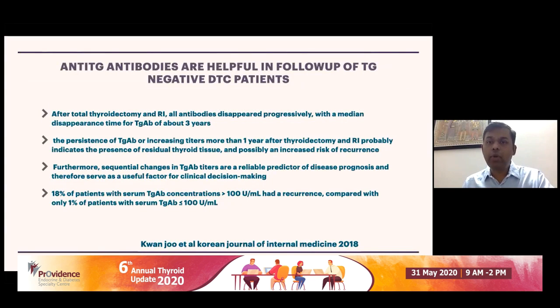Anti-TG antibodies are helpful in the follow-up of TG negative differentiated thyroid cancer patients. Anti-TG antibodies are present commonly in autoimmune thyroid disease and even otherwise. Their main problem is that they interfere with the thyroglobulin assay. Thyroglobulin, as you all know, is used to follow up thyroid cancer patients. So persistence of TG antibody, or an increasing titer more than 1 year after thyroidectomy, indicates that there could be recurrence of the thyroid disease. This is something which has some merit to it.